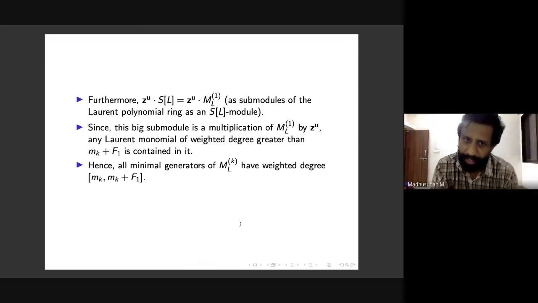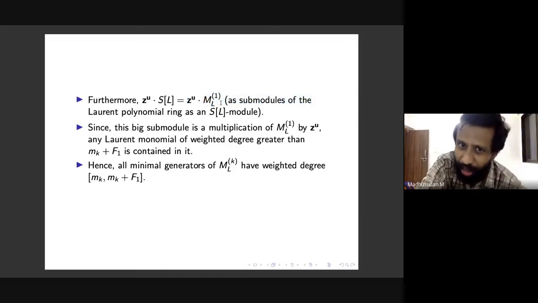And furthermore, the cyclic module Z to the U dot S adjoint L is the same as this object. We'll see what that is. So it is Z to the U times ML1.